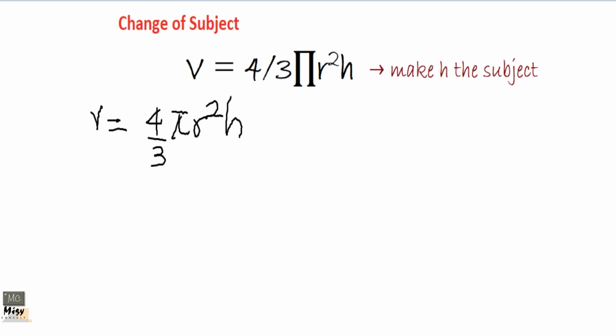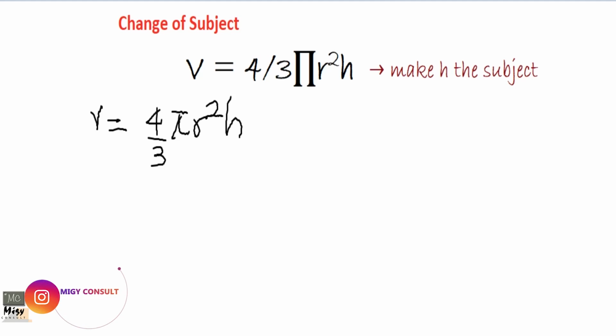That is the volume of, I can't even remember, so let's move on. So v equals 4 over 3 pi r squared height, and we are making h the subject. Like I said, anytime you get a fractional equation, get rid of the fraction.